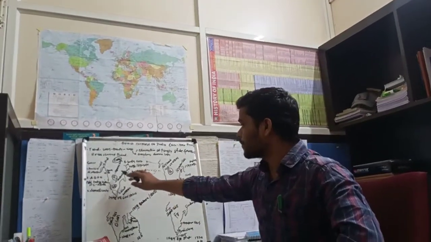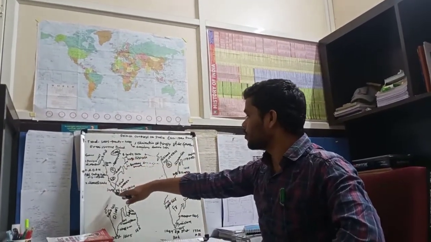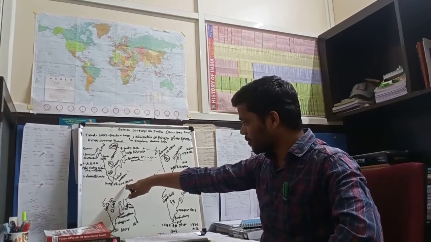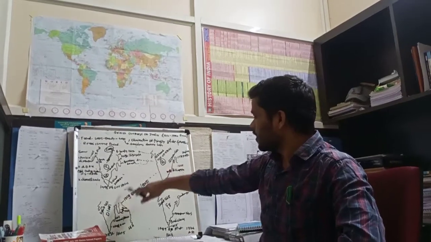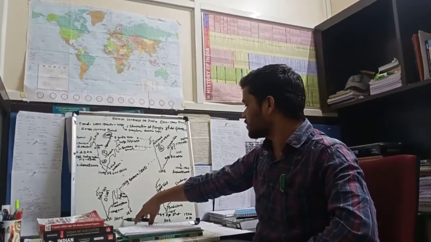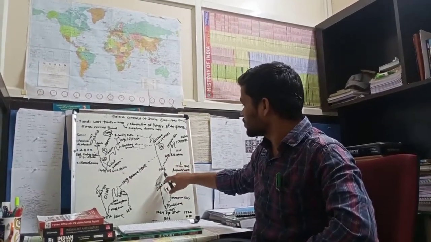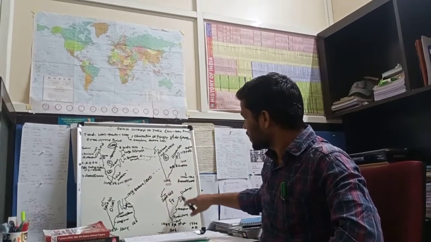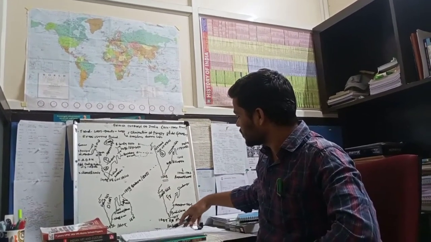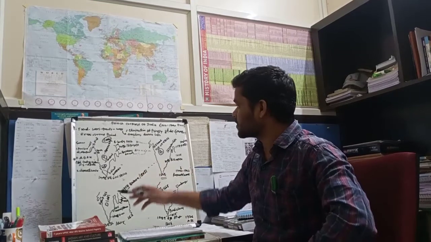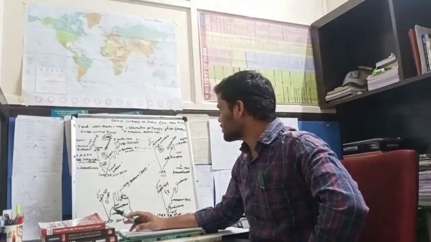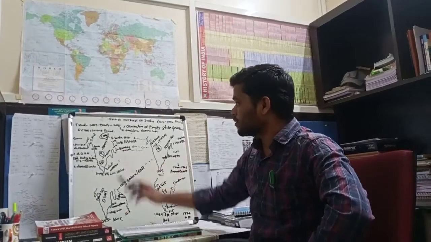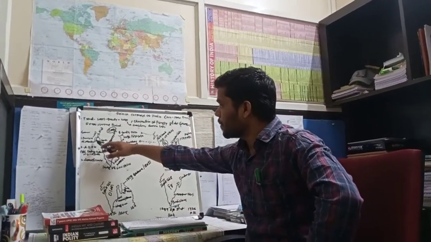If you see the map, first, in 1498, Vasco da Gama, the Portuguese, then the Dutch in 1605, then the British in 1608, then the French in 1664. So European countries came one by one. The first one we are discussing is the Portuguese.